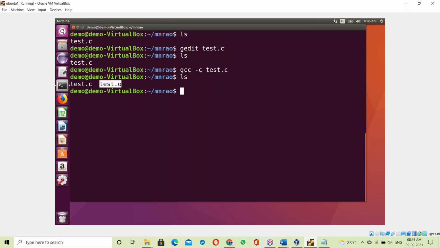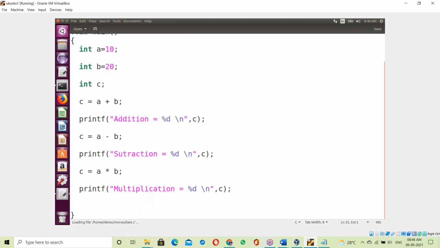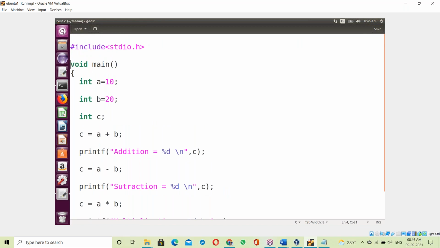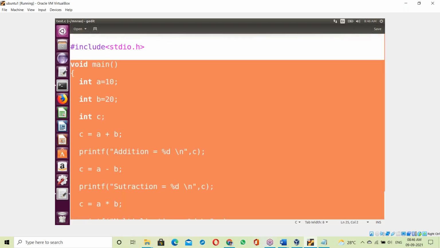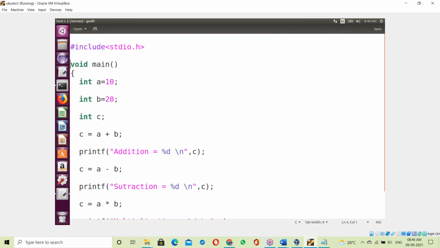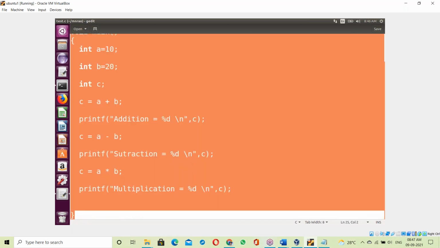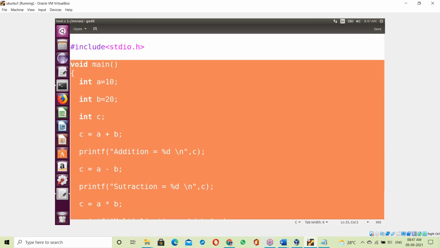What does the test.o file contain? For our C program, void main, the whole code from top to bottom converts into binary code, in zeros and ones format, and the compiler writes it to the test.o file. So the test.o file contains the binary code for our C program.